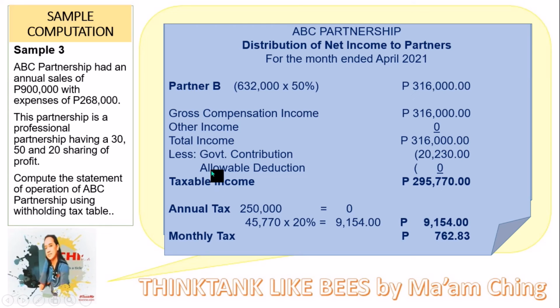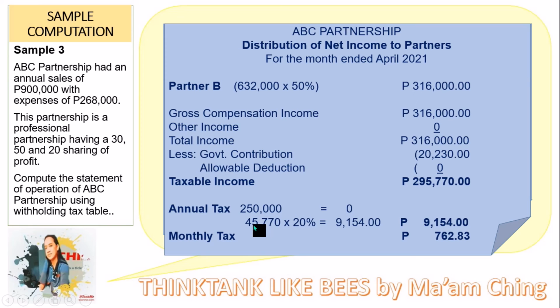Allowable deduction can be computed up to a maximum of 90,000, but because there is no other income, there's nothing to compute for the allowable deduction. After getting the total income minus the government contribution and allowable deduction, we now have the taxable income of 295,770. The annual tax on the first 250,000 is 0.